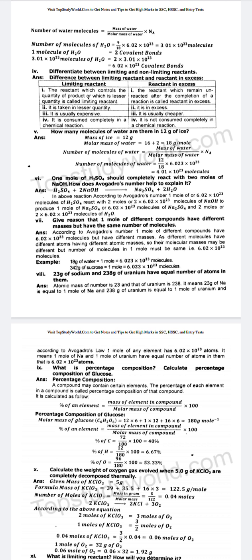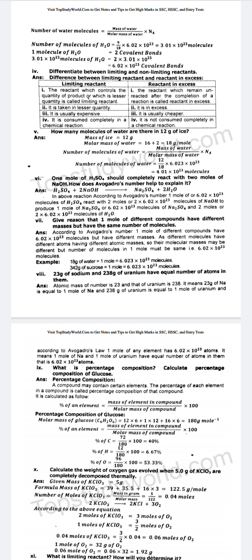Answer: in the above reaction, according to Avogadro's number, 1 mole or 6.02 multiplied by 10 power 23 molecules of H2SO4 react with 2 moles or 2 multiplied by 6.02 multiplied by 10 power 23 molecules of NaOH to produce 1 mole of Na2SO4 or 6.02 multiplied by 10 power 23 molecules of Na2SO4 and 2 moles or 2 multiplied by 6.02 multiplied by 10 power 23 molecules of H2O.